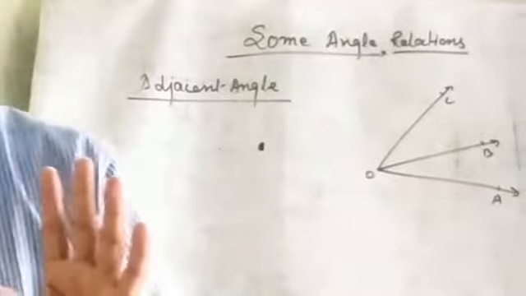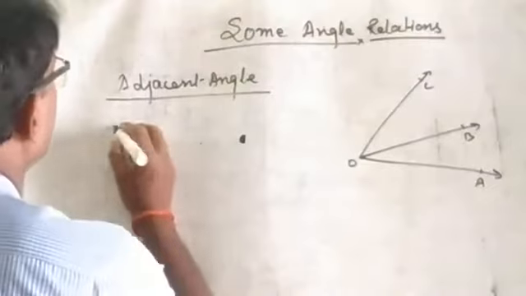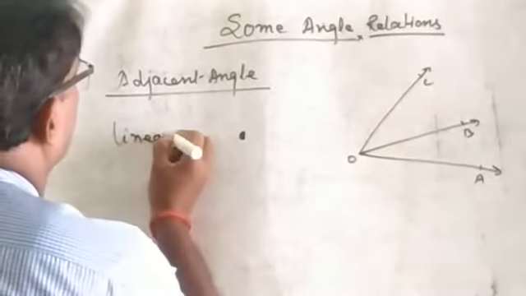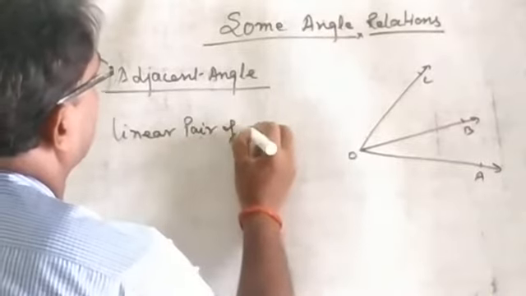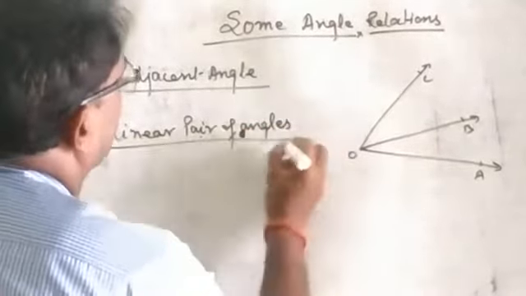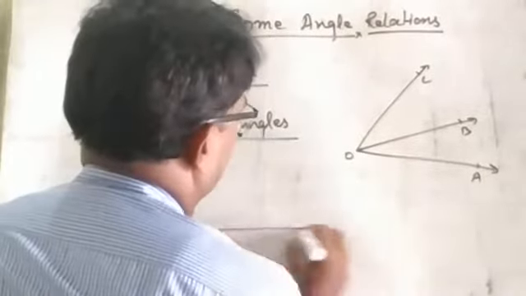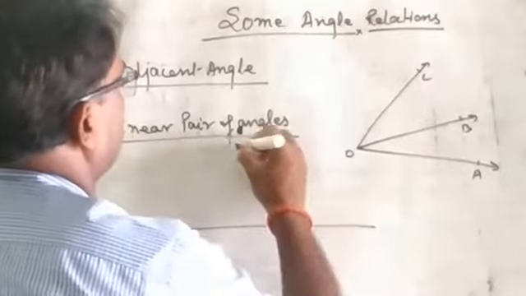After this, you know the linear pair of angles. Linear pair of angles on a straight line. This is a straight line. Here I make one third one.